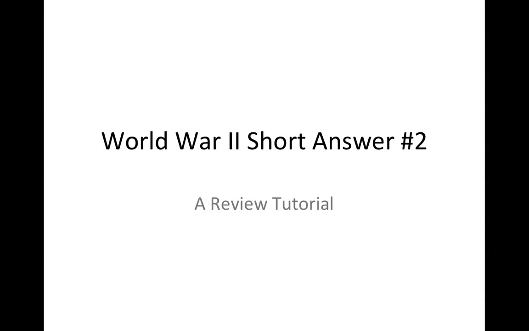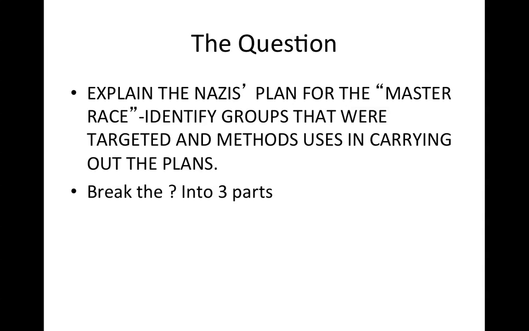This is a tutorial for the World War II test short answer question number 2. First, we have the question. Explain the Nazis' plan for the master race. Identify groups that were targeted and methods used in carrying out the plans. Oops, there's a typo on the question.